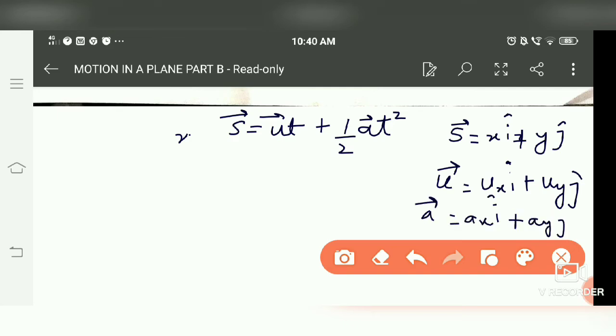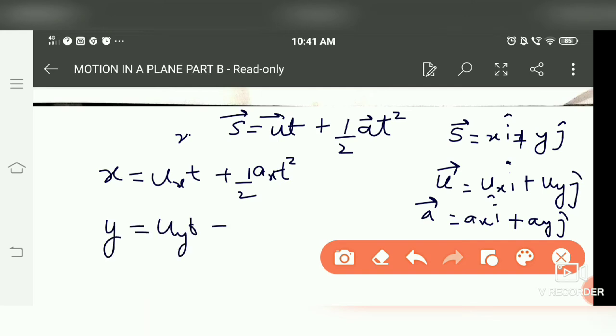So by substituting the values and comparing the x and y components, you will get x is equal to ux t plus half ax t square, and y is equal to uy t plus half ay t square.